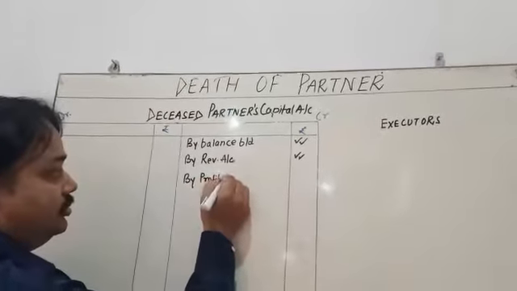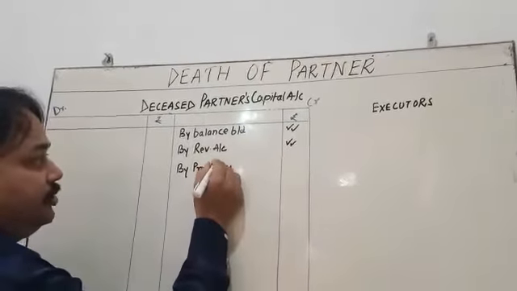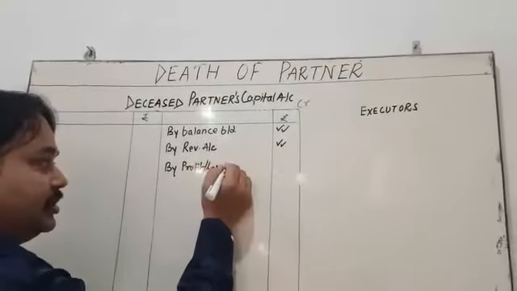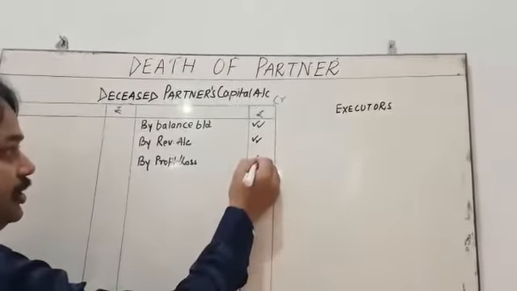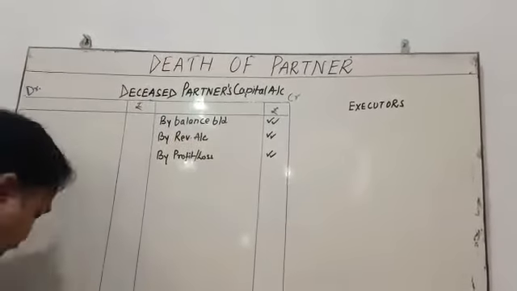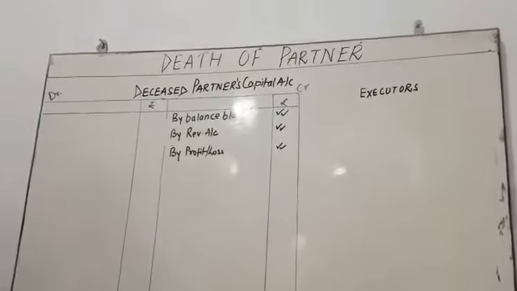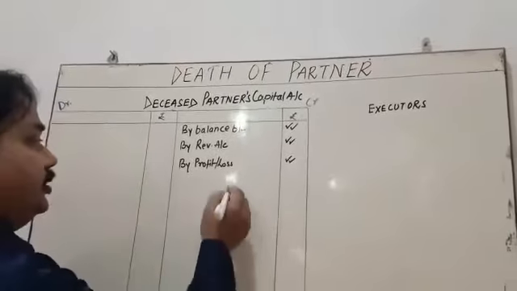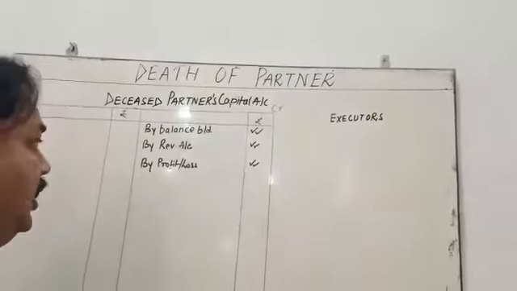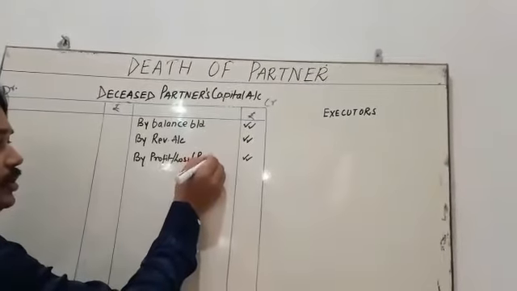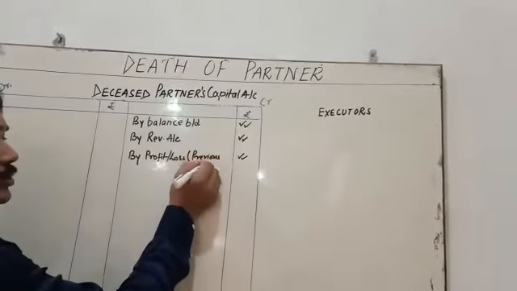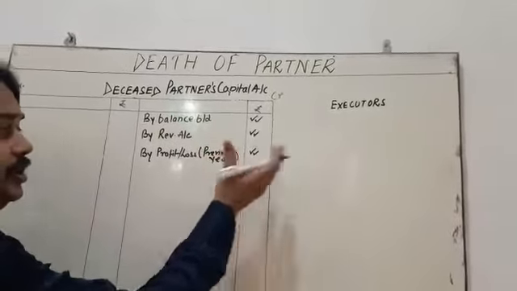Next, by profit and loss which is given in the question, it is a credit balance. The share of profit and loss is also going to be credited. But here the question arises, which type of profit? It is the previous year profit, my dear student. Whatever the previous year profit, it should be credited directly to his share of his account.